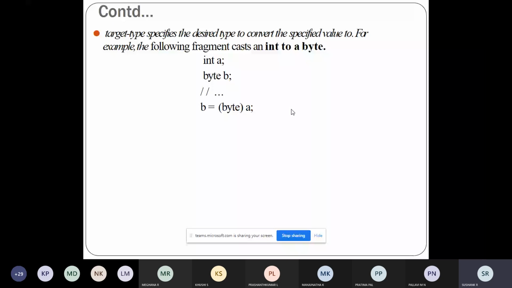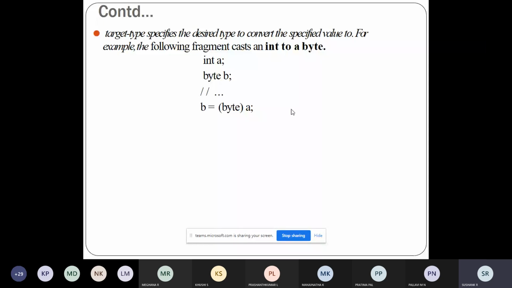So what we have to do now is explicit conversion. It can be done where you are converting a bigger data type forcefully into a smaller data type, like converting an integer data type to the byte data type. This process we will call narrowing. So widening means automatic type conversion will perform this, and narrowing will be done by the programmer, where you are converting the larger data type into a smaller data type.